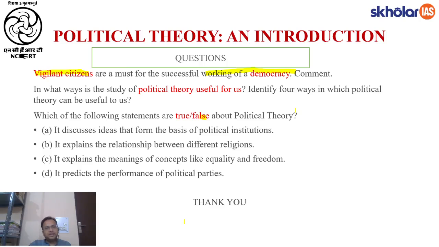I think I've explained this very elaborately: how vigilant citizens are formed, what makes a citizen vigilant, how political theory helps us become more vigilant and active citizens, and how that is related to the working of a democracy, how we hold the government more accountable for its decisions, and what are the methods that are available to citizens in holding the government accountable and successful working of a democracy.